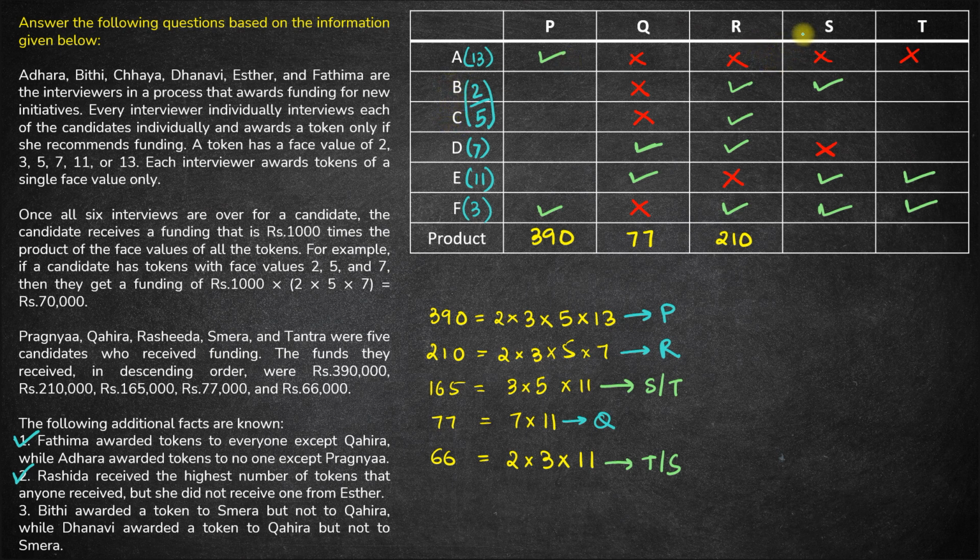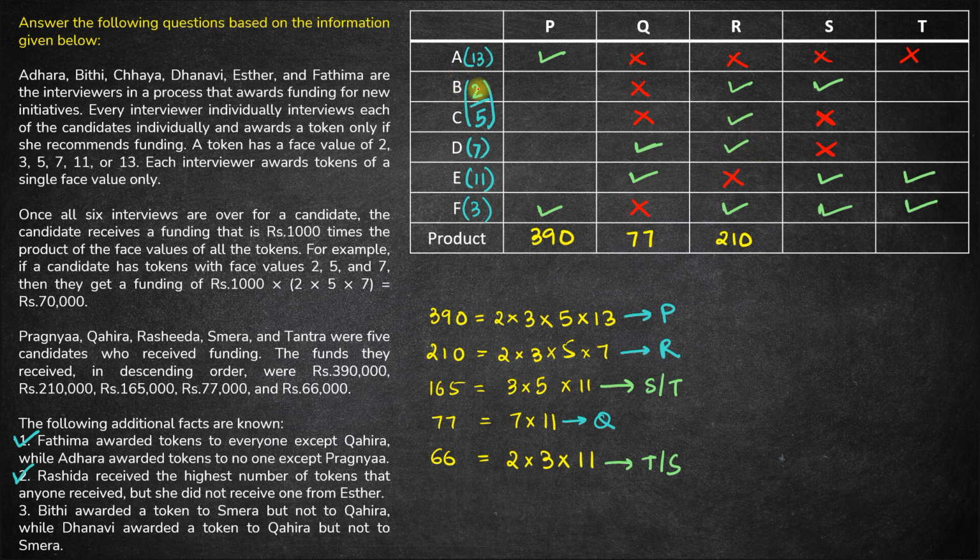Now S receives 3 tokens total. Both S and T receive 3 tokens total. 11 is received from E for sure, and 3 is received from F for sure. And now that S has received 3 tokens, that means S does not receive a token from C. So there are 2 possibilities now.